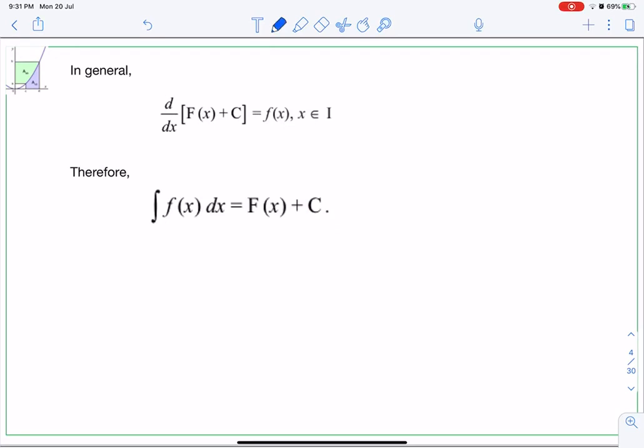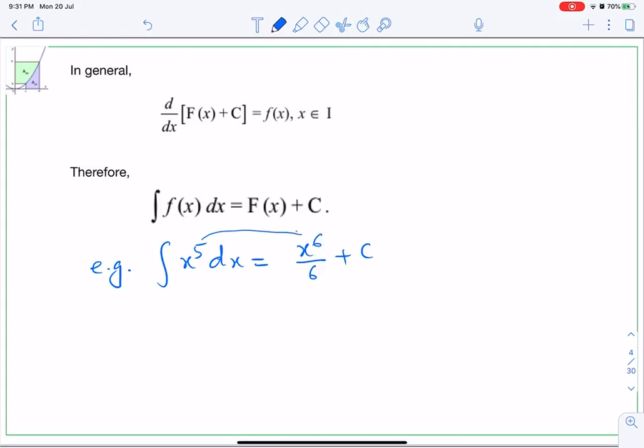So again I'll give you some example. For example, integral of x to the power 5 dx will be x to the power 6 upon 6 plus c. Why?